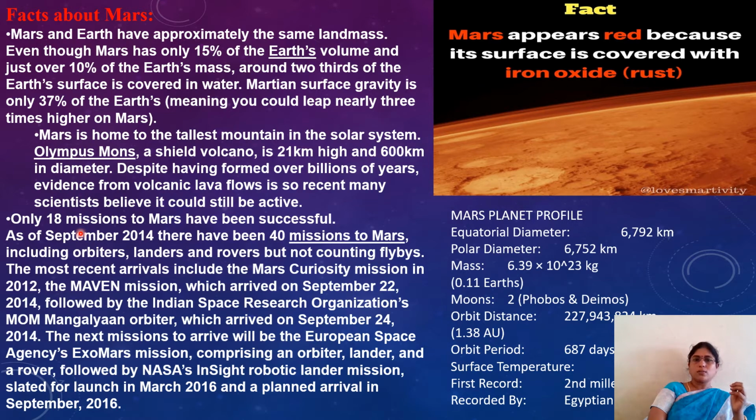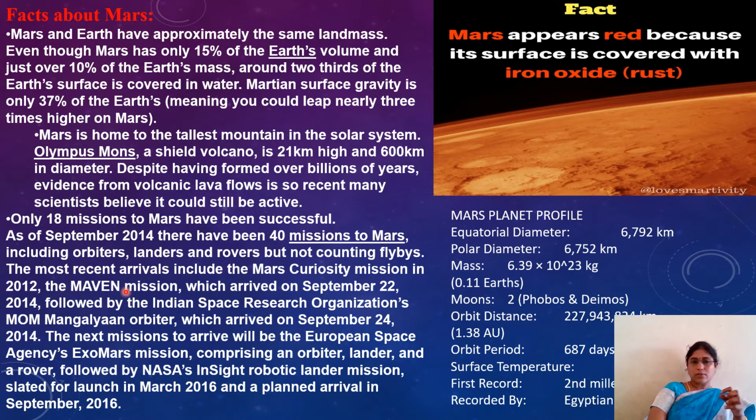So far, many times our astronauts have tried to do their research on Mars. Only 18 missions to Mars have been successful. Even our India also successfully launched. And as of 2014, there have been a total of 40 missions to Mars, including orbiters, landers and rovers, as you know, very familiar to this one, but not counting flybys.